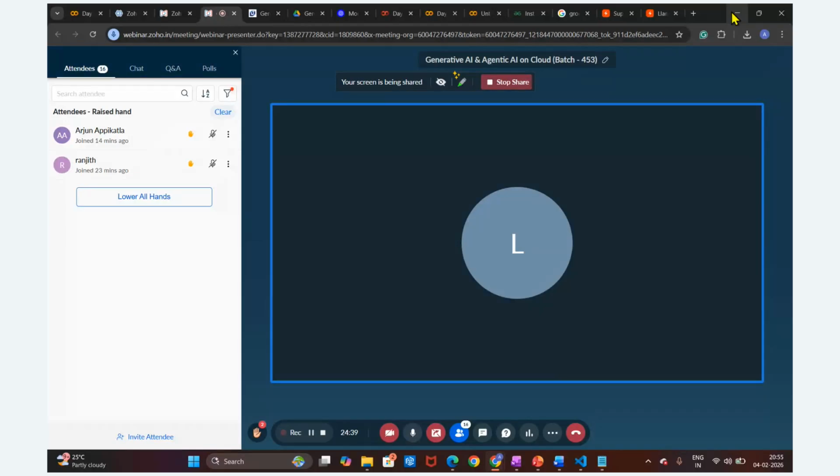We cannot directly utilize this model. We have to create the setup. We have to purchase some dollar amount, right? And then we have to create the key and we can utilize this. But before going into that, let's first understand the open source models.